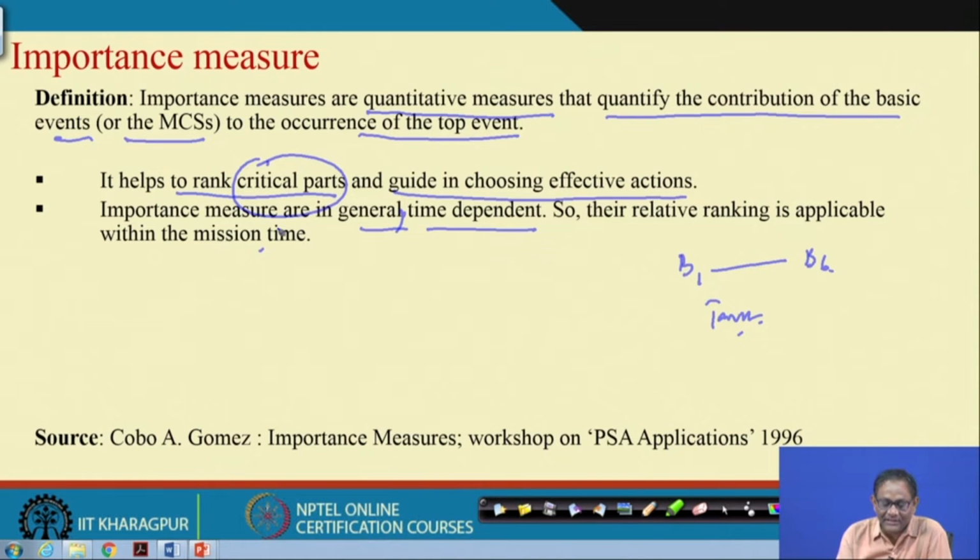Here in this particular case maybe success and failure is important, but there may be situations when you will not preset the time for how long it will work. You continue working with that system, and accordingly the components are also exposed or under operation, and the probability of failure of those components ultimately depends on the time of use. So, under such a situation, when you talk about the importance measure, we have to clearly mention the mission time.